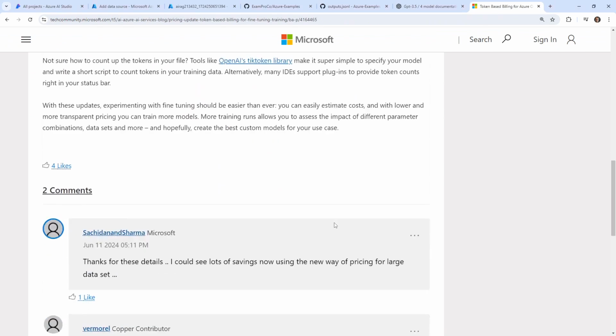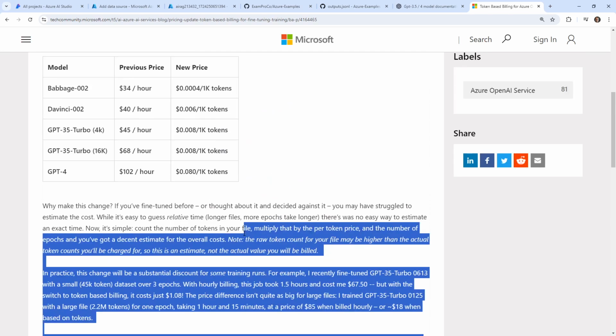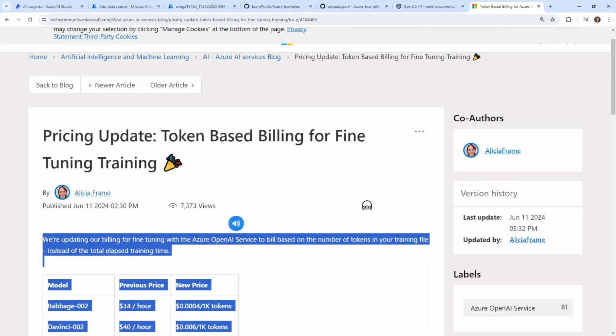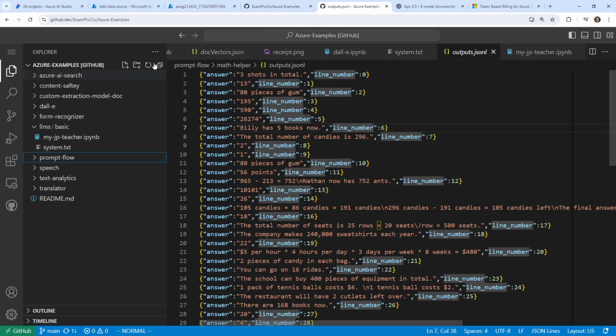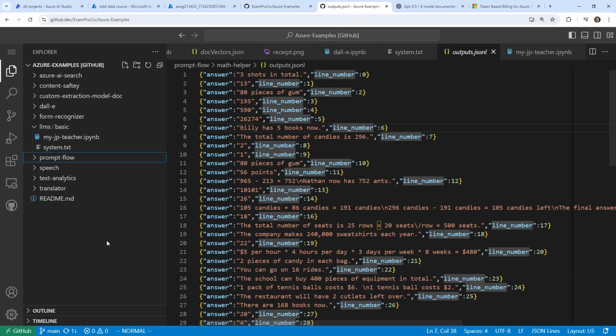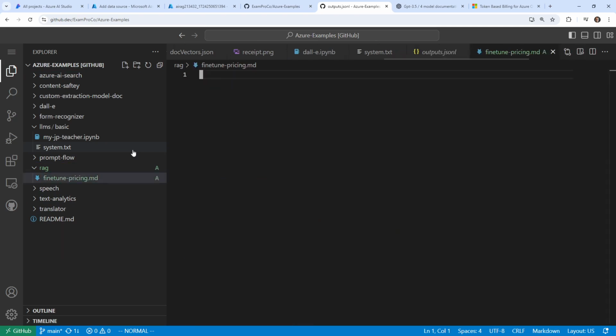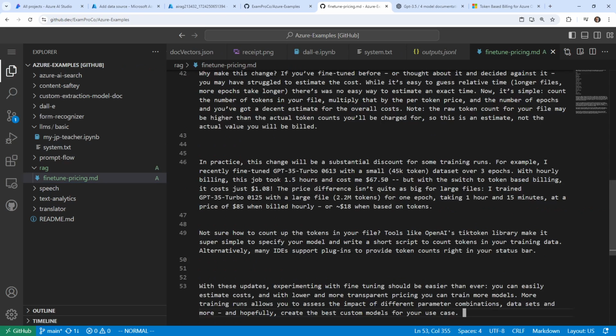So this article has information in it, and I just want this contents here. So I'm going to copy this. I already have open here the Azure examples repo. If you want to open this, just press a period. You should be working in your own repo. But I'm going to make a new folder here and call this RAG. I'm going to make a new file here, and this one is going to be fine-tune pricing.markdown. We'll make it a markdown file. I'm going to paste this in here.